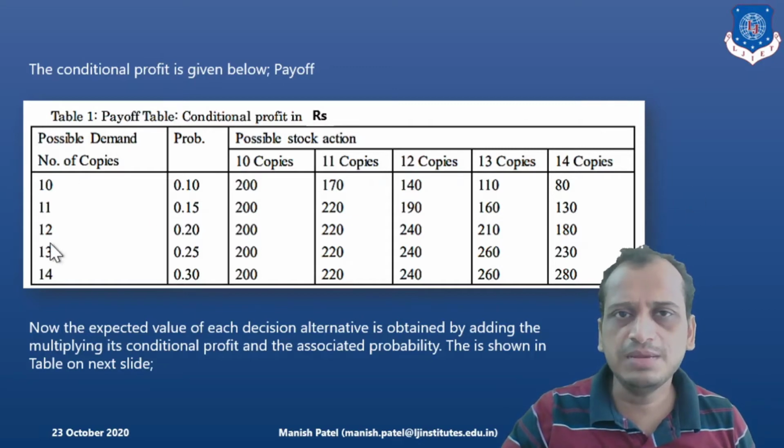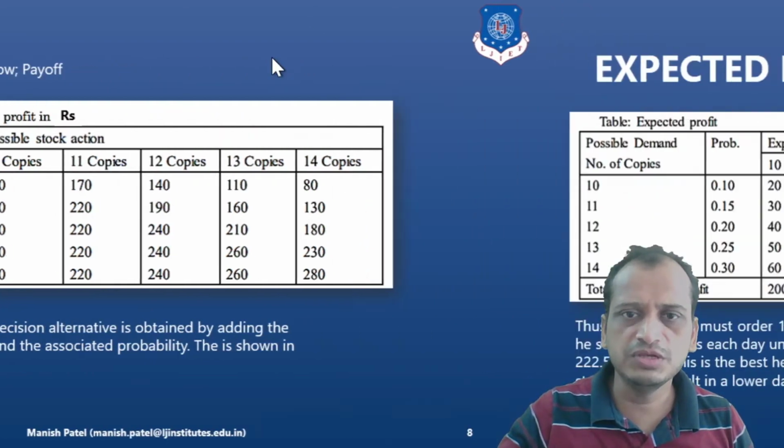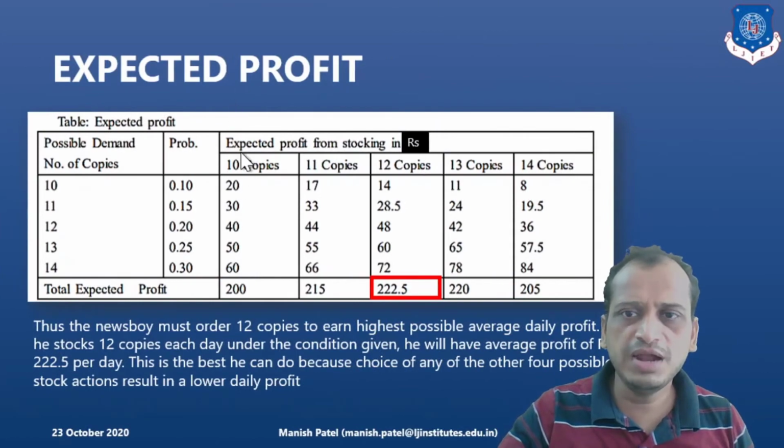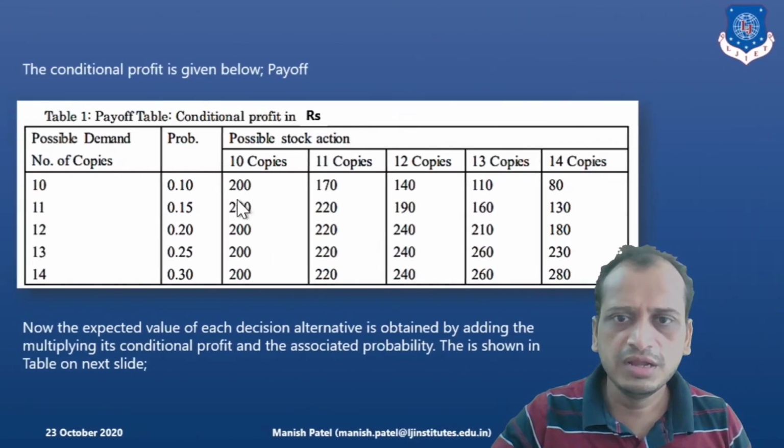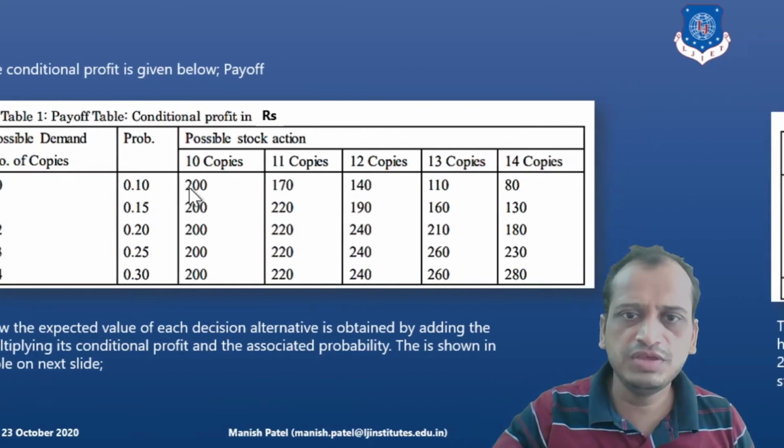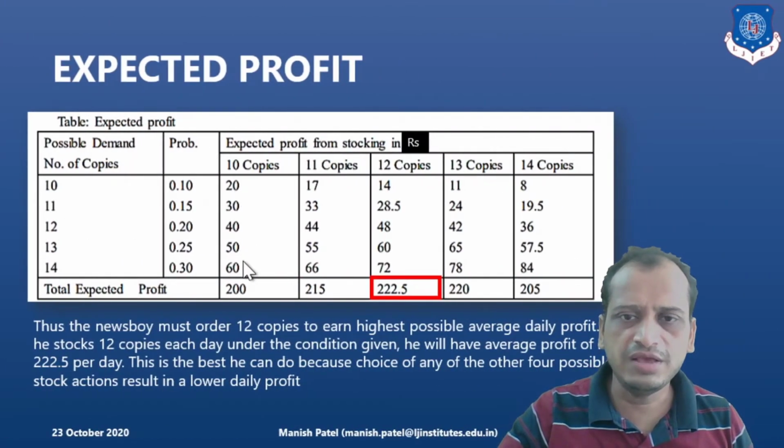Now what is our next step? With this payoff, we will multiply the probability to calculate the EMV of each individual alternative. After that, we will sum them up to get the EMV of each stock option. So how do you do that? We multiply to get the expected profit. So 200 multiplied by 0.10 gives us 20, and likewise.